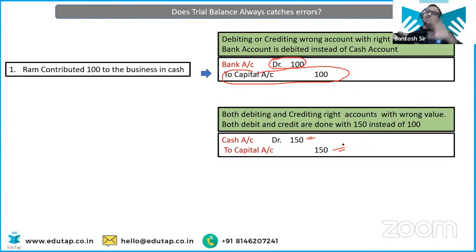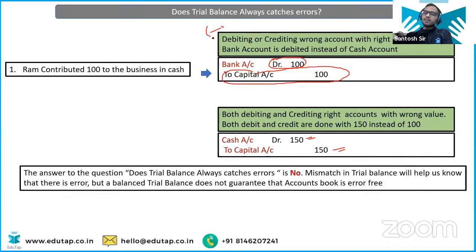But can you say there is no error? No, you can't, because there is some error, isn't it? So that means you got an error, but you are not able to detect it. Right? So therefore, does trial balance always catch errors? We can say no. The answer is no.